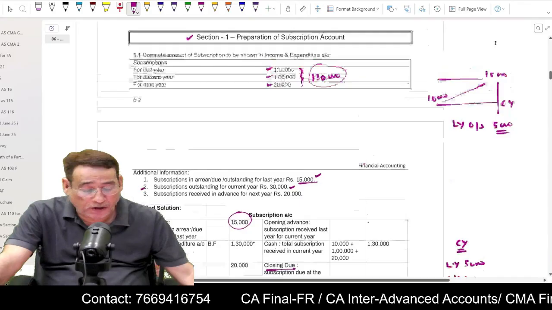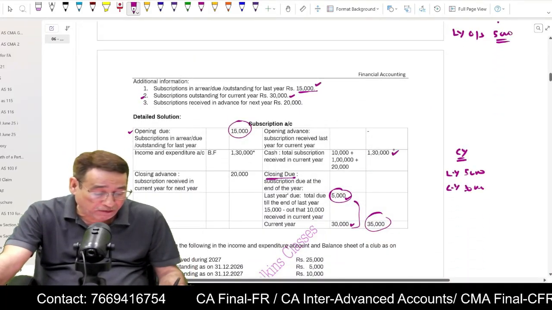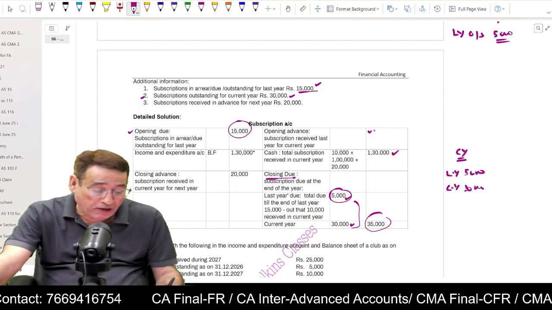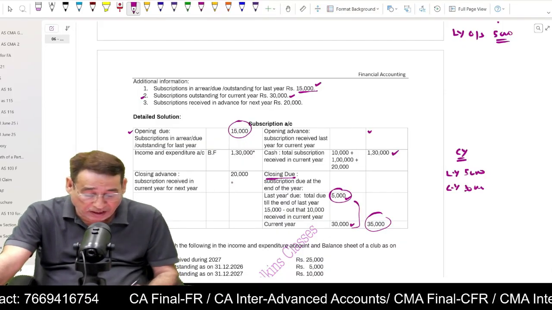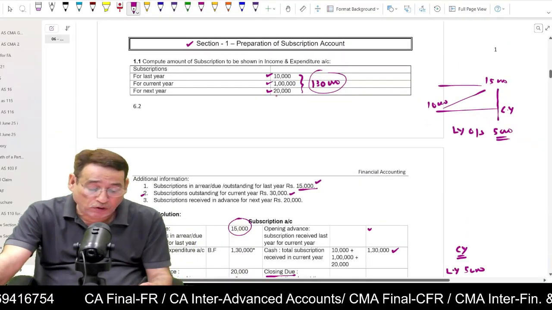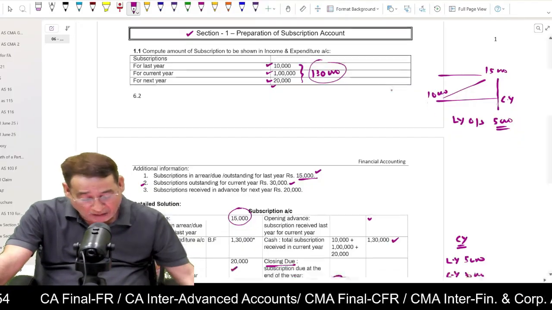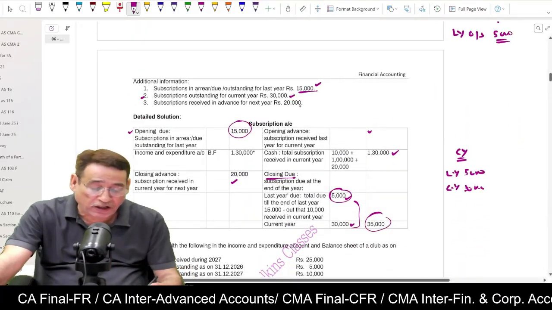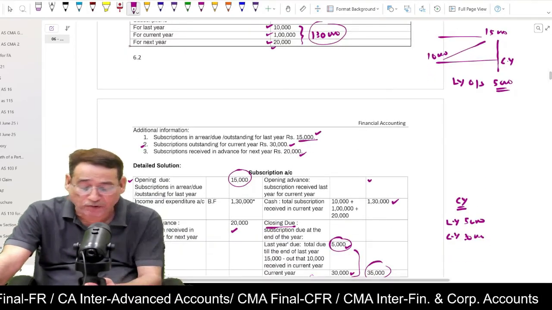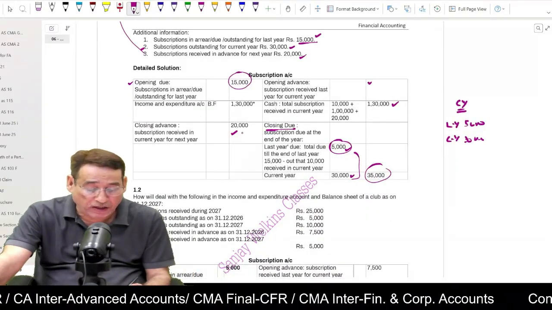Another important point is, the total subscription which you have received, 1,30,000, you are going to write here 1,30,000. Opening due, closing due. Generally we write here opening advance, but generally opening advance is not given. Then I am going to write closing advance. Now regarding closing advance, we can have a look over here. Out of 1,30,000, 20,000 are related to next year. And below also it is given subscription received in advance for the next year. I told you in the regular classes there cannot be any difference between these two amounts. Is it clear to you? So 20,000 you are going to write as closing advance.